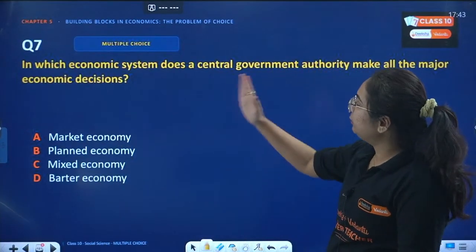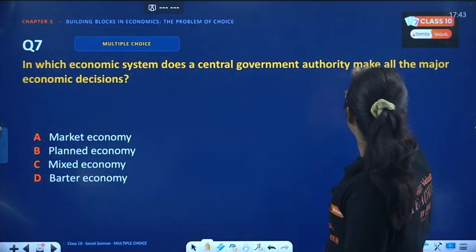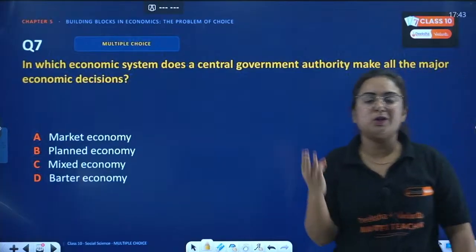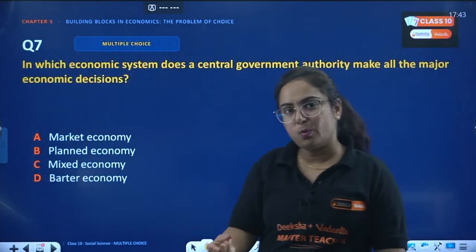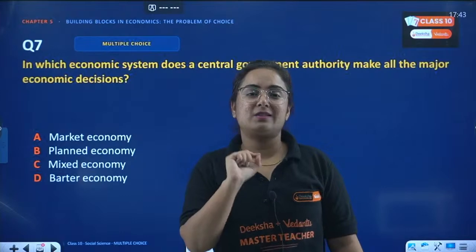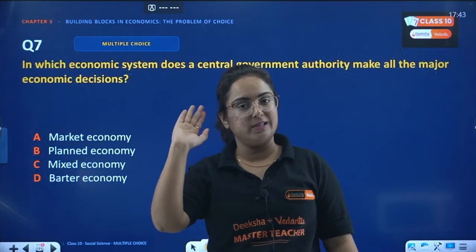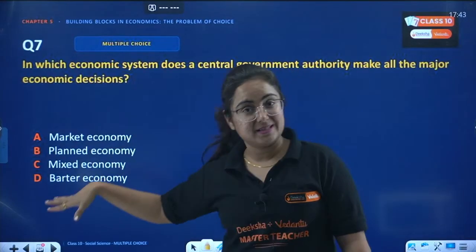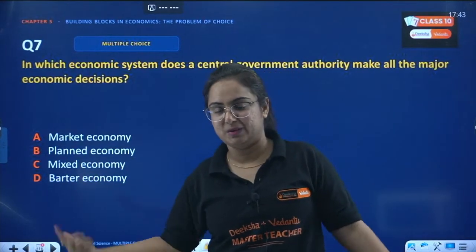Okay, so in which economic system does a central government authority make all the major economic decisions? So we have three types of economic systems in the world, right? In which of the systems does the government take all the decisions? Tell me. Okay, market economy, planned economy, mixed economy, or is it barter economy?